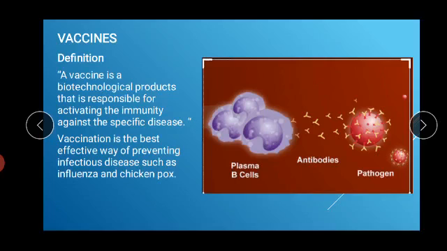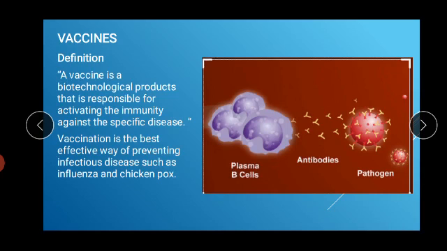Okay, our next topic is vaccines. First, we will see the definition of vaccine. What is a vaccine? A vaccine is a biotechnological product that is responsible for activating the immunity against a specific disease. What is our immune system? Actually, our immune system is responsible for protecting our bodies from any foreign pathogen or bacterial or